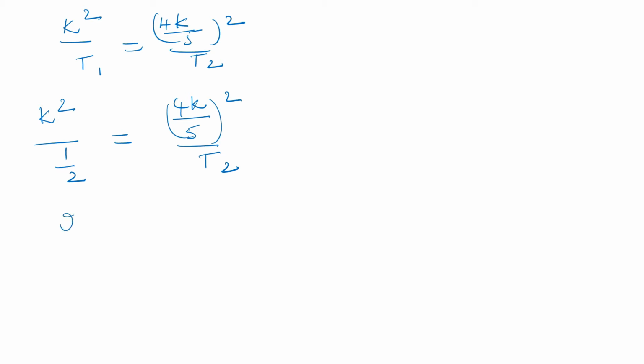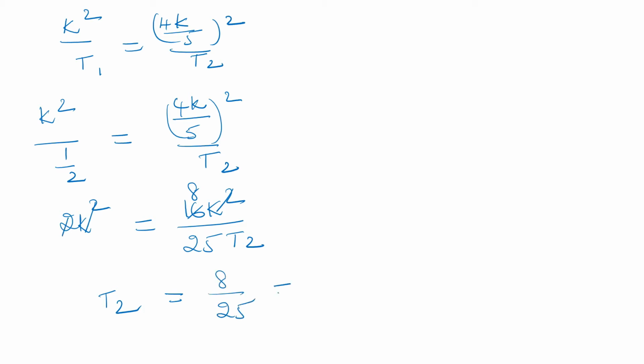This can be written as 2K square is equal to 16K square by 5 square, nothing but 25 T2. So T2 is equal to, here K square cancels, 2 1s, 2 8s, T2 is equal to 8 by 25, that is equal to 0.32 seconds. Therefore time period T2 is 0.32 seconds. This is the final answer.